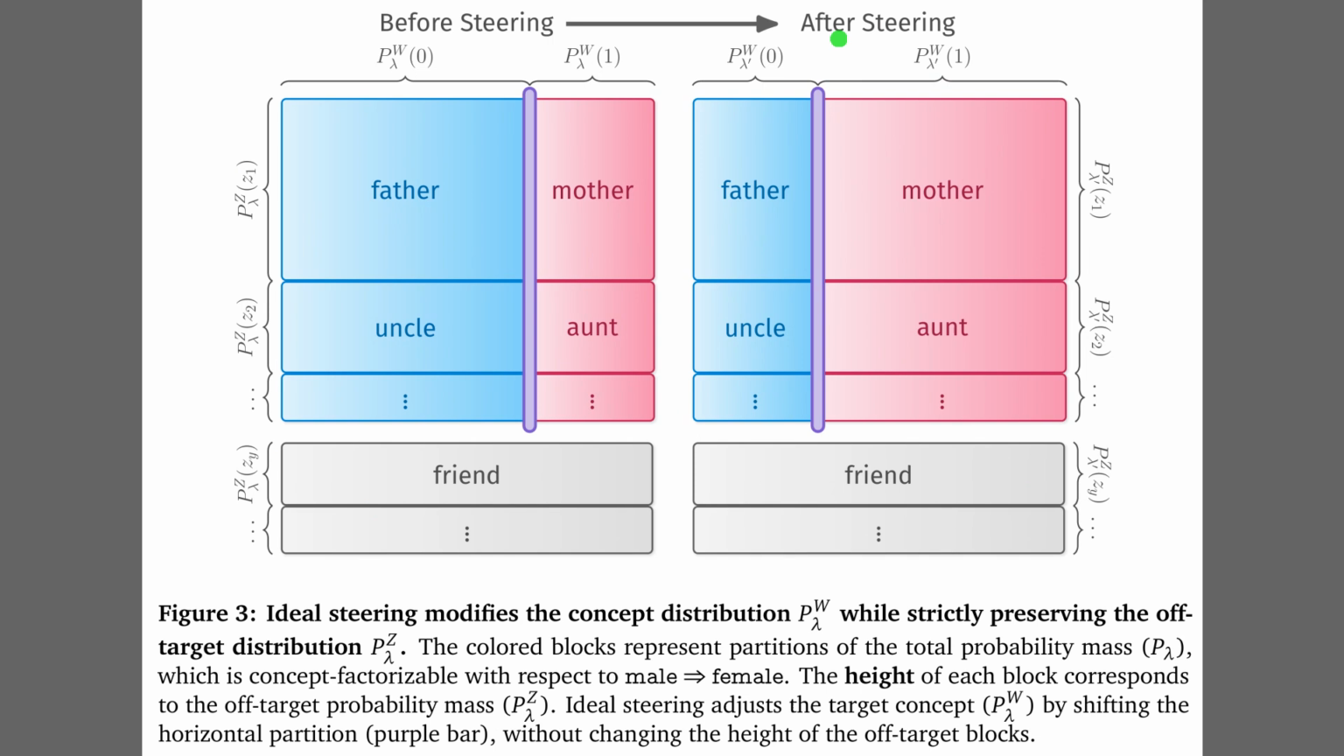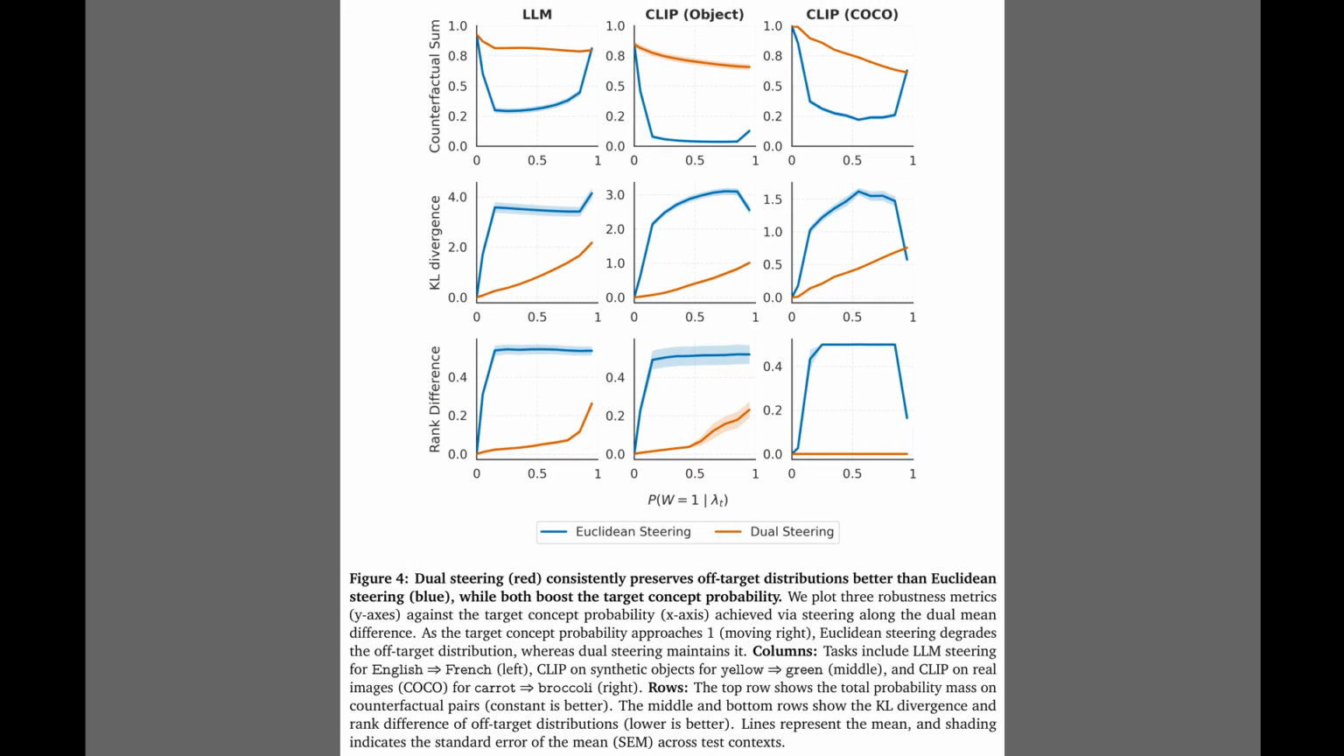Alright, moving on. Figure 3 illustrates the theoretical goal of this robust steering. It visualizes the probability space as a set of blocks, where the top colored rows represent counterfactual pairs, like father and mother, and the bottom gray row represents neutral terms like friend. Ideally, when we steer from male to female, we want to shift the internal balance of the pairs, moving the vertical purple bar to the left, so that father becomes mother. However, notice that the total height of each block stays exactly the same. This means the overall probability of being a parent or a friend doesn't change, preventing the kind of semantic leakage we saw earlier.